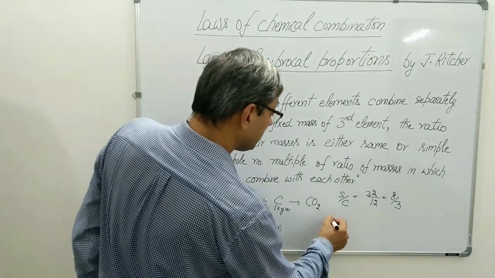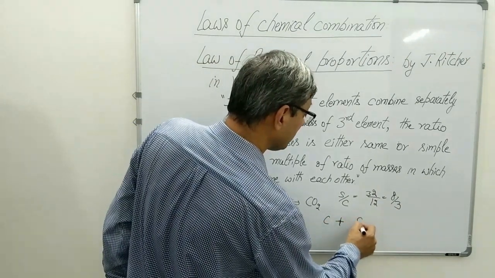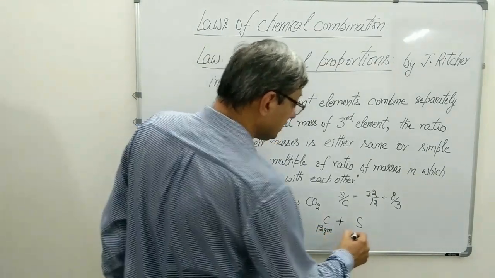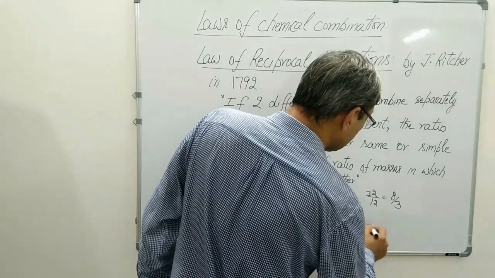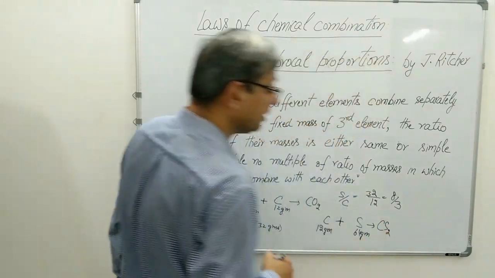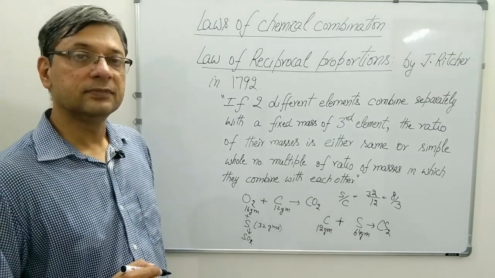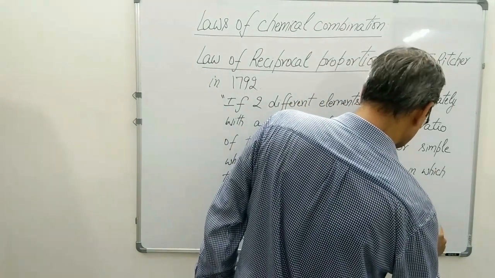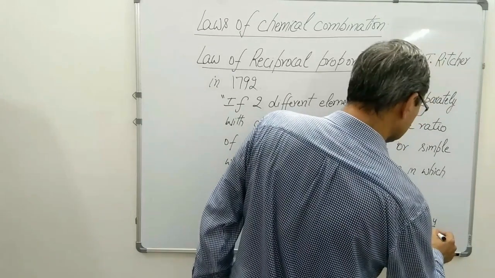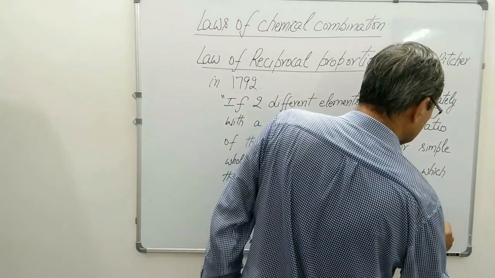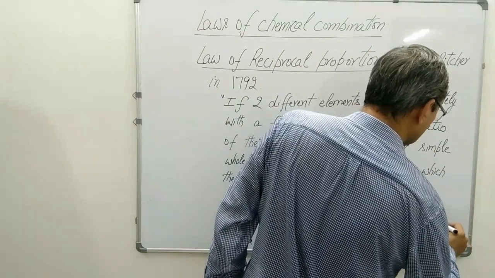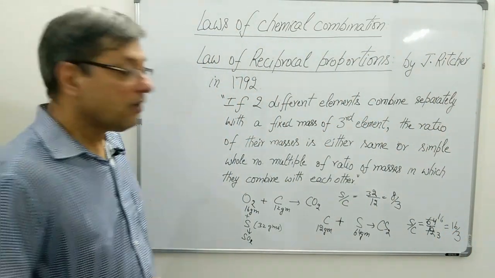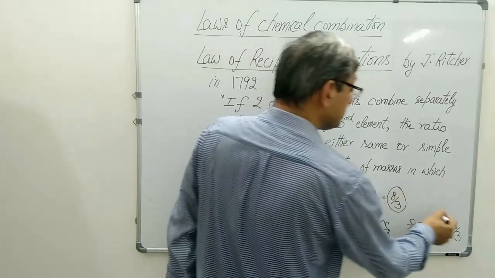When we react carbon and sulfur, we take 12 grams of carbon and 64 grams of sulfur, and we get CS2, carbon disulfide. When we take the ratio of sulfur and carbon, it comes out to be 64 upon 12, and we simplify it: 4 3s are 12, 4 1s are 4, 16 by 3. Correct? When we compare both these ratios,